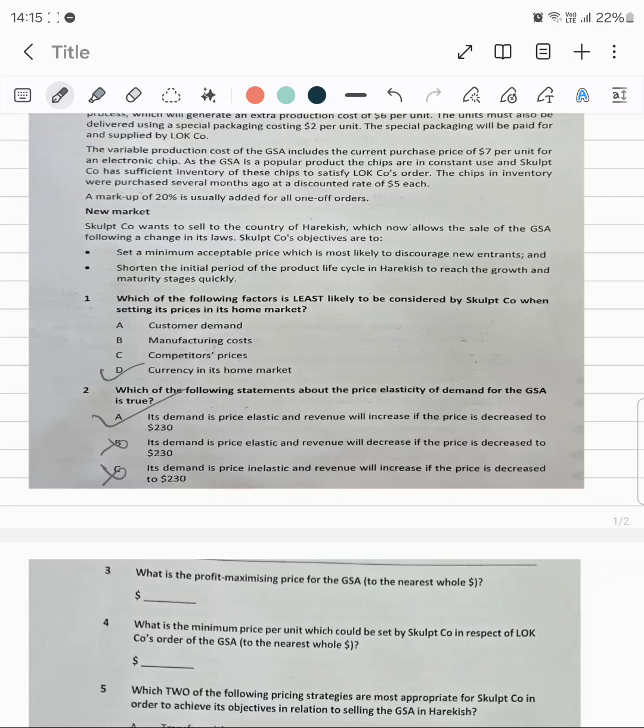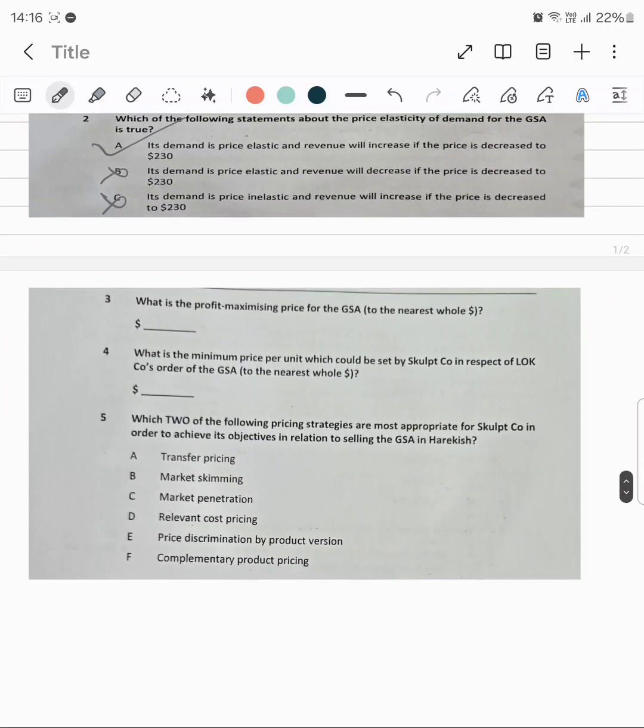So if the price goes down, the demand goes up, the number of units sold goes up by a greater amount, so the revenue will increase, and hence I chose option A. Now the third question is, what is the profit maximizing price of GSA?